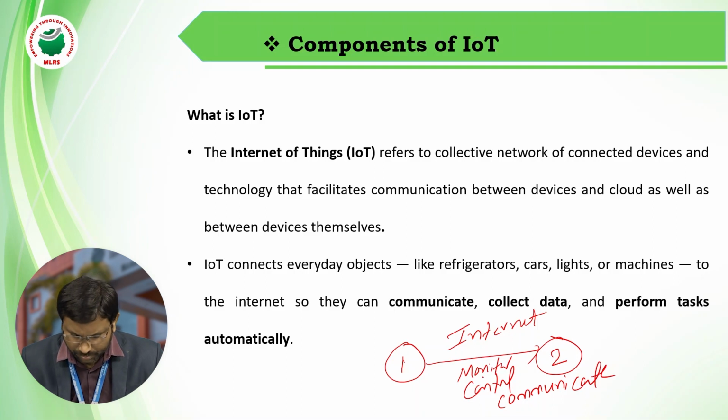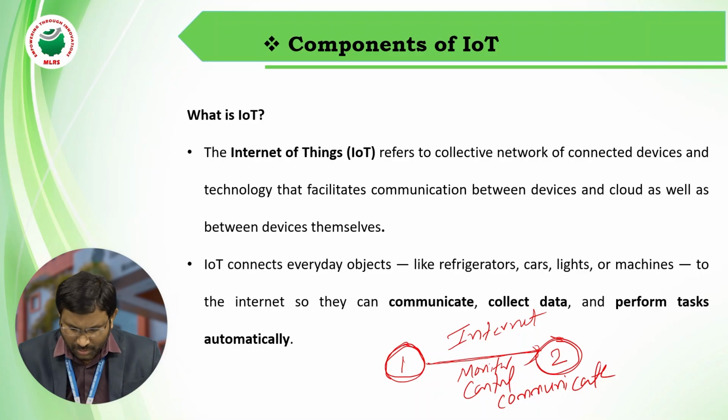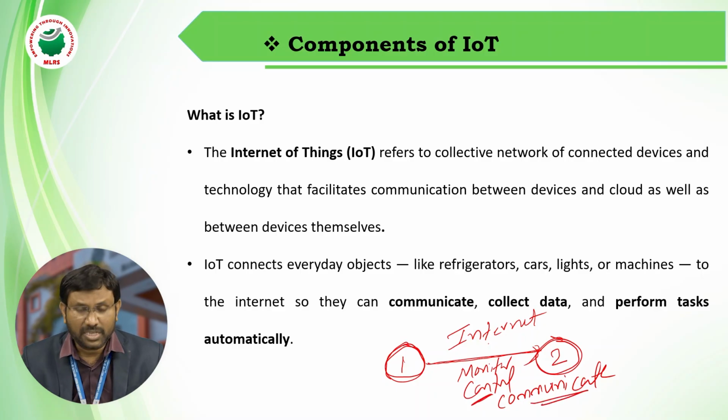So Internet of Things consists of two devices, and internet should be there between these two devices, so that one device can monitor another device, control another device, or communicate with another device. That is possible. That is nothing but IoT.